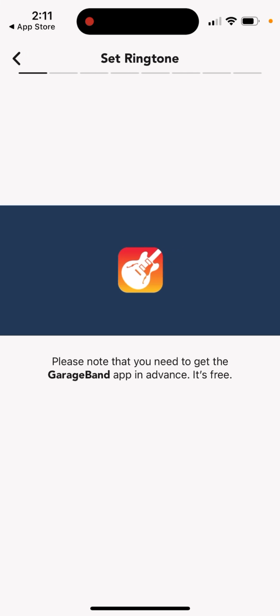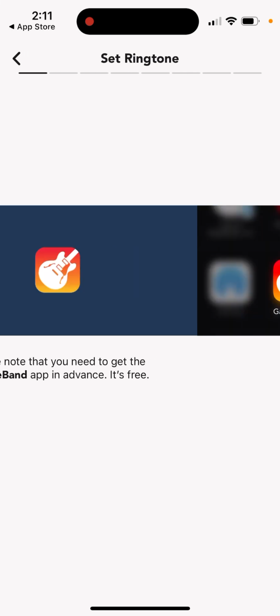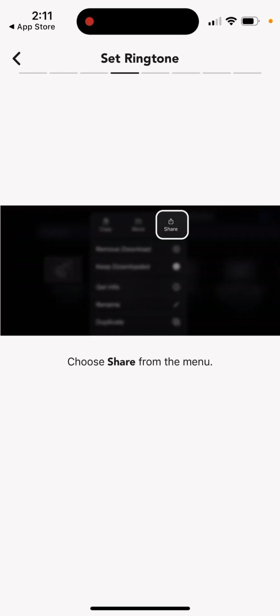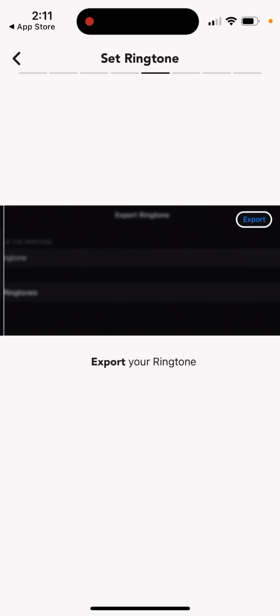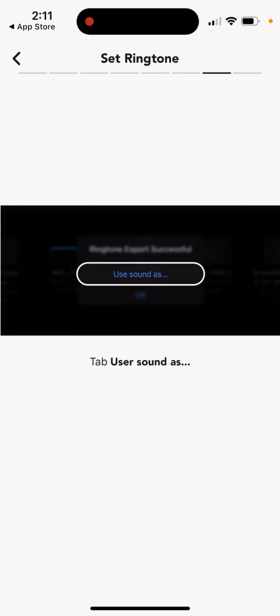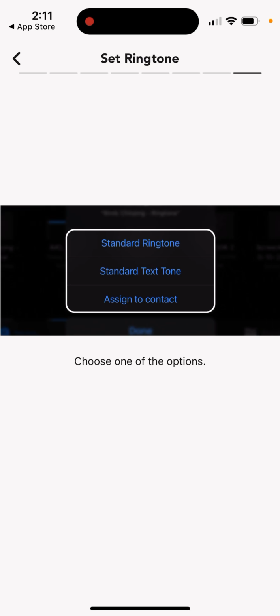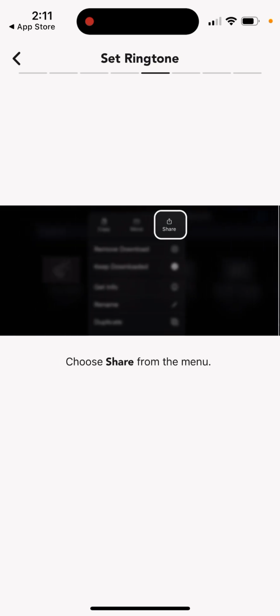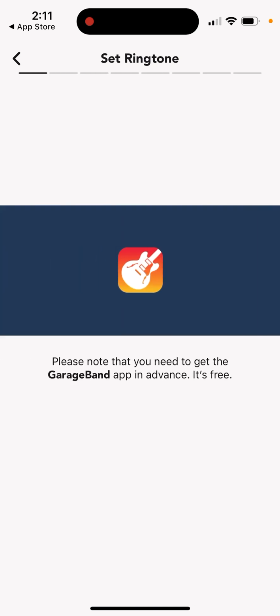You can then also see how to install it. So set ringtone, select GarageBand, touch and hold your ringtone, choose share from the menu, tap ringtone, export your ringtone, tap use sound as, choose one of the options. So that's basically the idea. So there you have it.